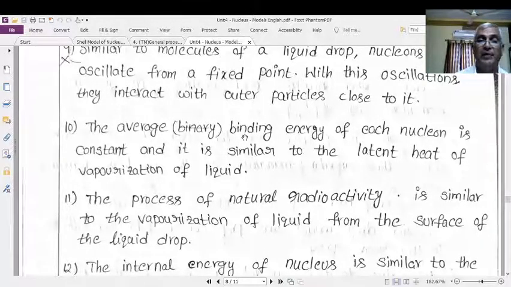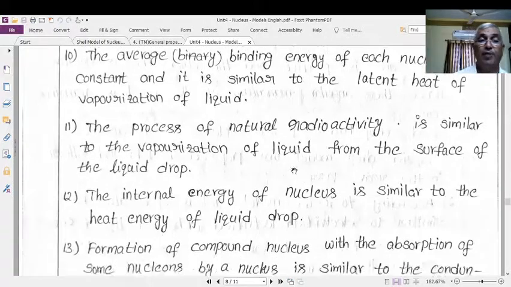Similar to that, every nucleus has some binding energy. This binding energy arises because of the interaction of the nucleons. This binding energy will bind the nucleus. If you supply an amount equal to this binding energy, the nucleus will split up into nucleons. That is similar to the vaporization.